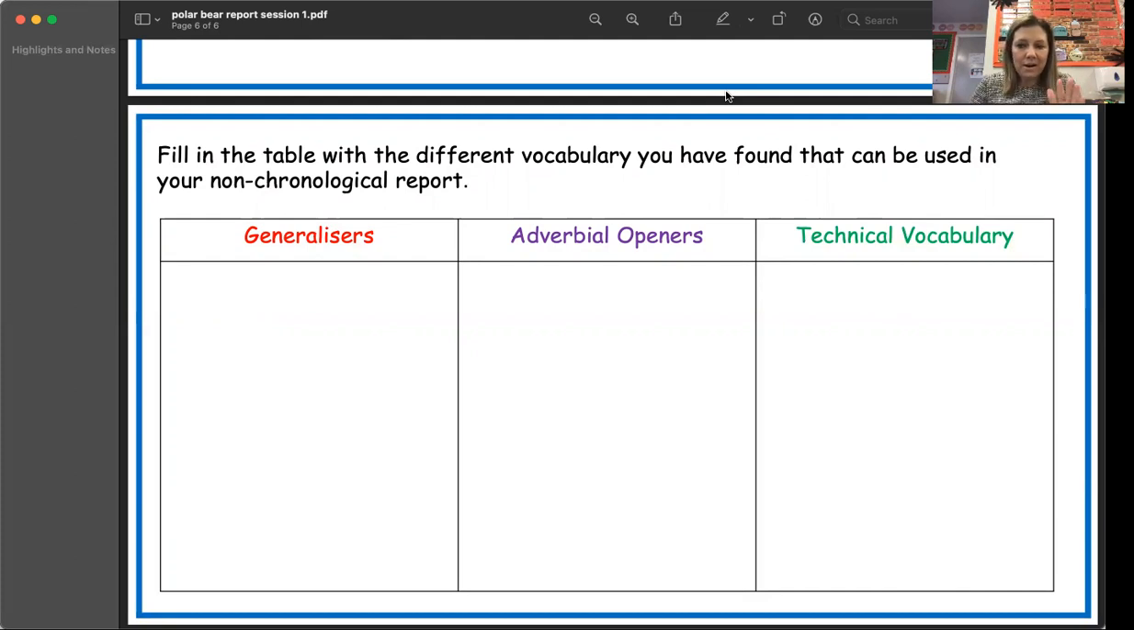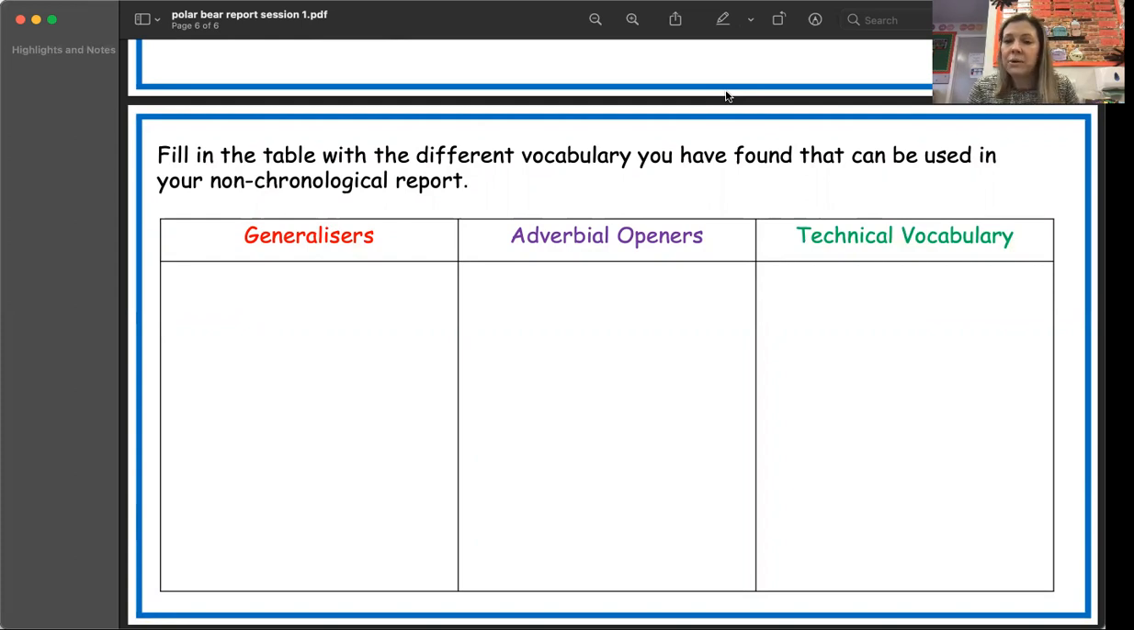But also, as well as my underwater dragon report, what I want you to have a go at doing is seeing if you've got any non-fiction books at home, any books about different facts. It could be anything, it could be about cars or knitting a scarf, it could be anything that you have at home. I want you to have a little read of them and see if you can find any of the generalizers or adverbial openers that you think might go really, really well in your report. So we're finding lots of vocabulary to help make our reports really, really interesting for people to read.